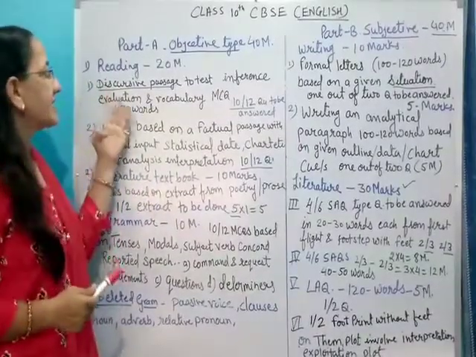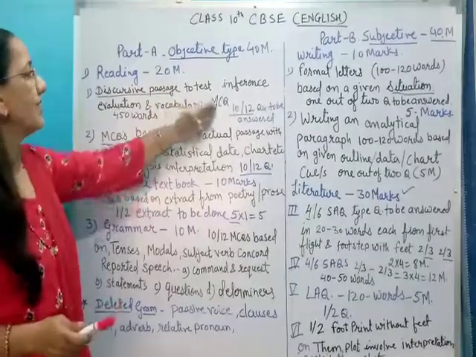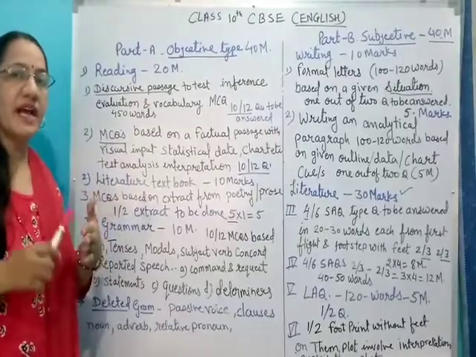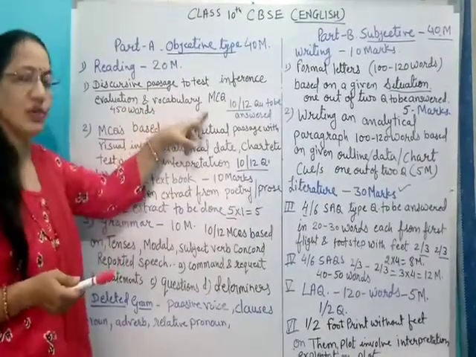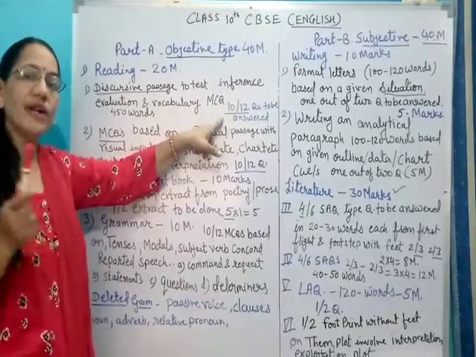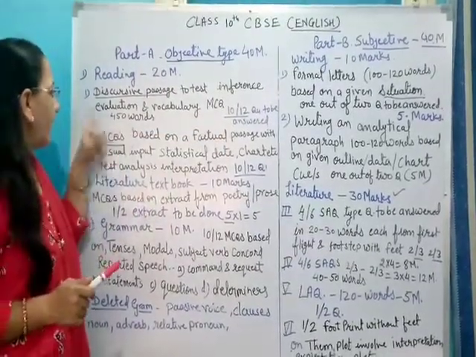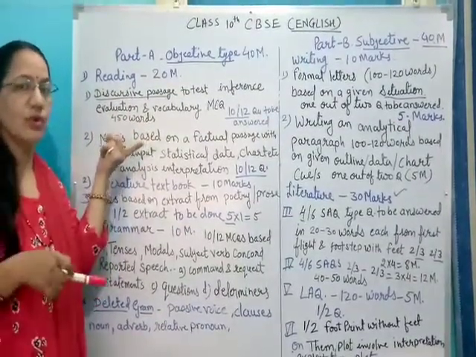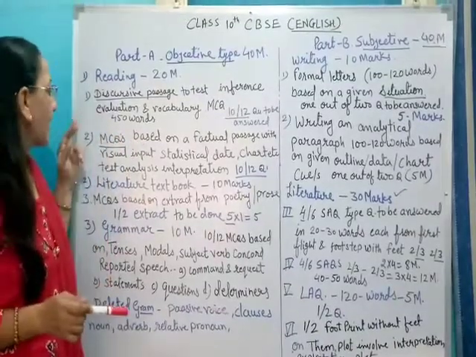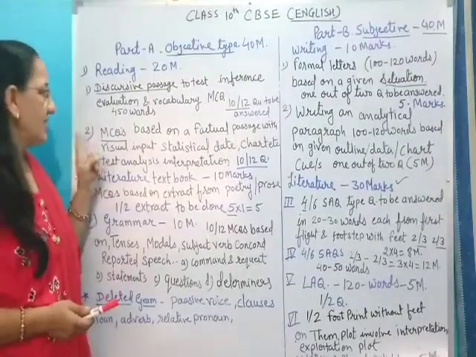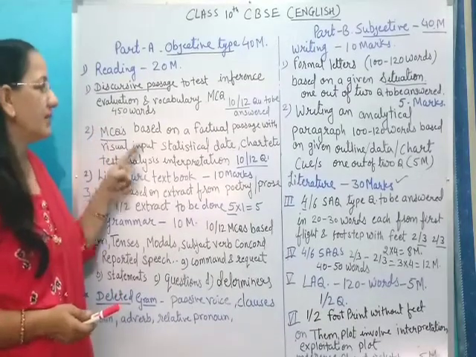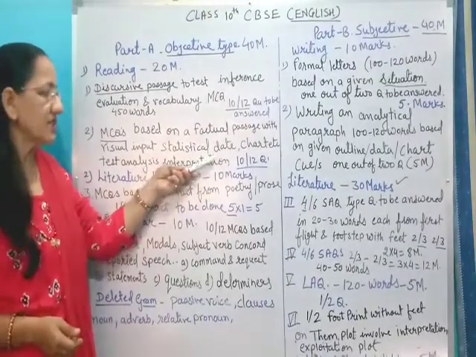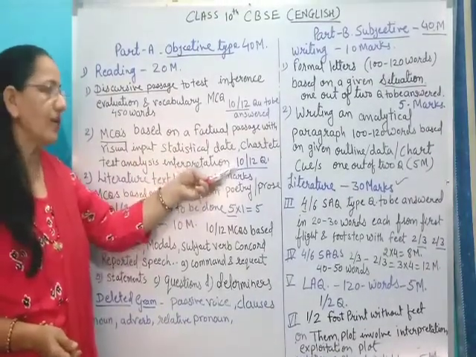First, your passage will be a discursive passage, to test your inference, evaluation and your vocabulary, like antonyms, synonyms and all kinds of questions, which will come in MCQ form. 12 questions will be given to you and you have to attend only 10 out of it. And this discursive passage will come in 400 to 450 words. You should go through the whole passage and find out the answers. Second is the factual based passage. In this, visual input, statistical data, chart based text or analysis interpretations will come. 12 MCQ type questions will come. You have to attend only 10 questions out of it.